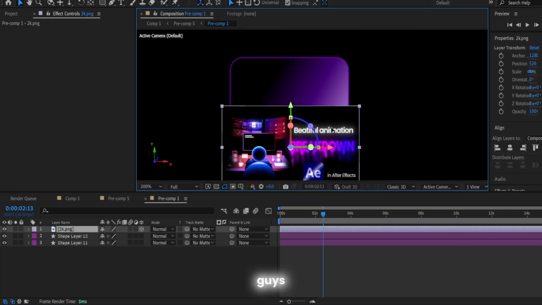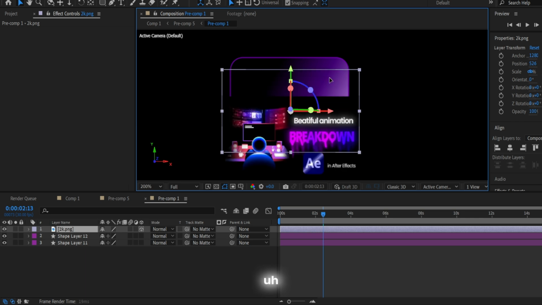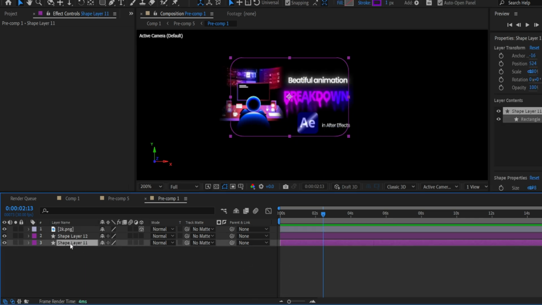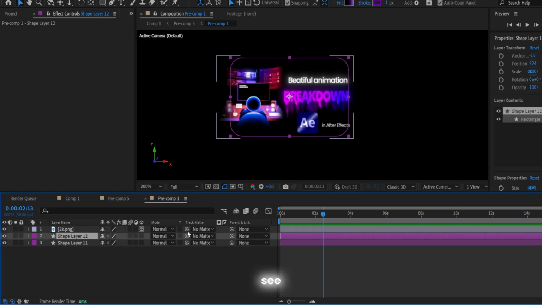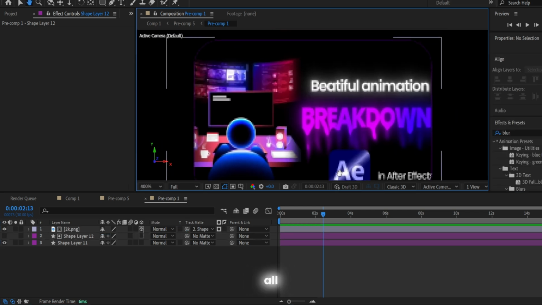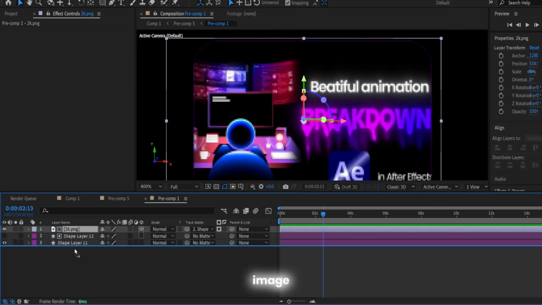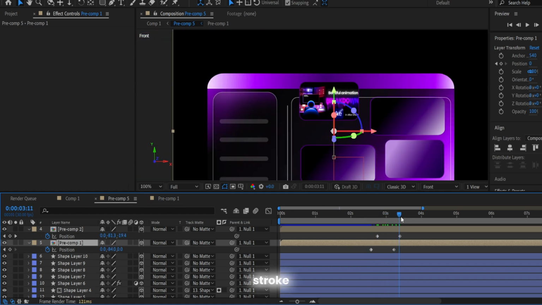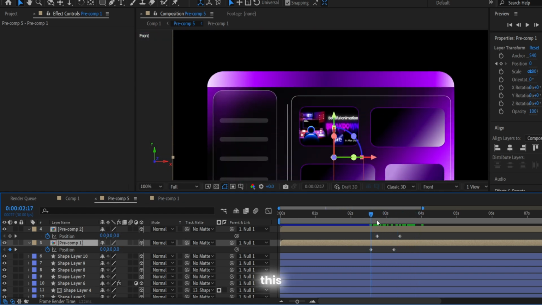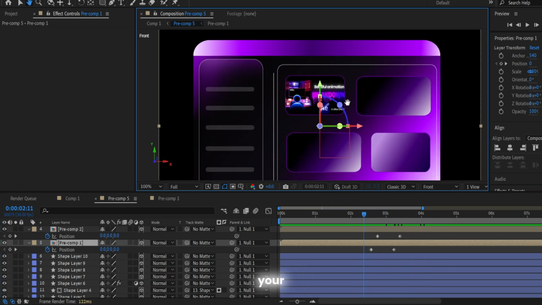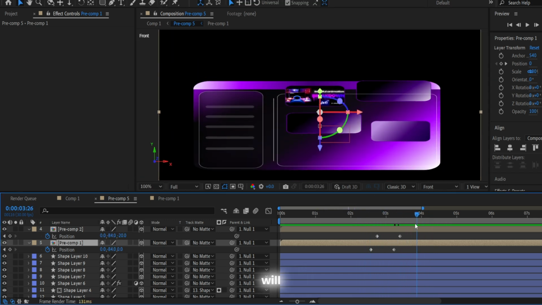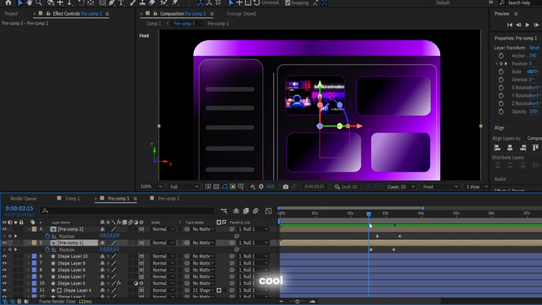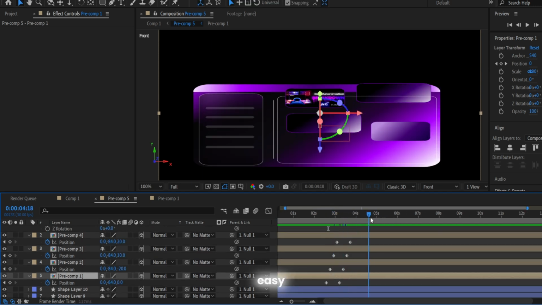For that guys, you just need to paste it above, and as you can see here, I'm just using the track matte, and all you need is to paste your image at the bottom and make the stroke above, and you will have this perfect animation with your video or your pictures inside. So it will be cool, and it's pretty easy.